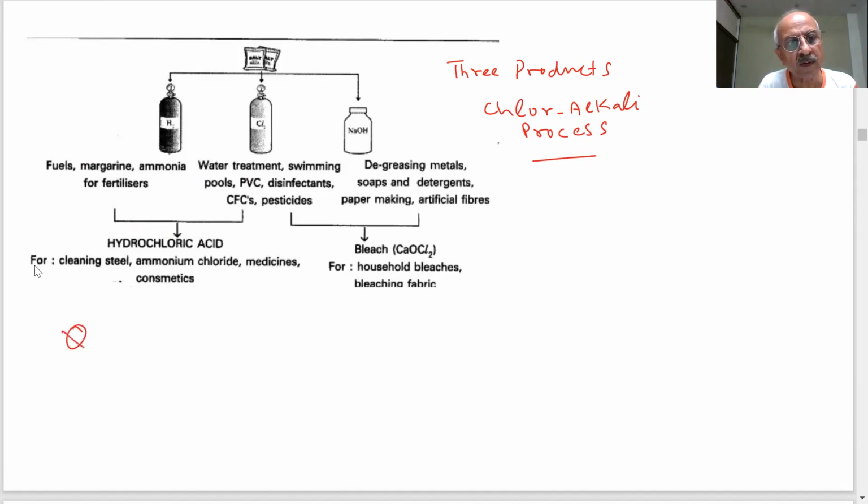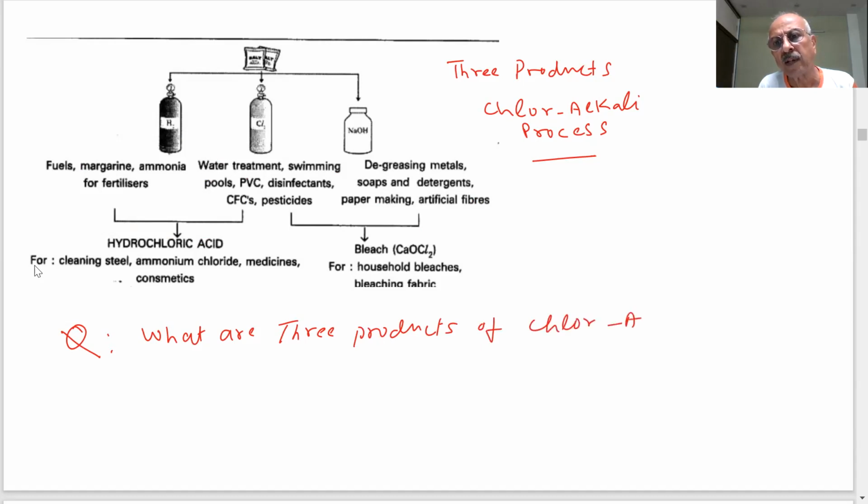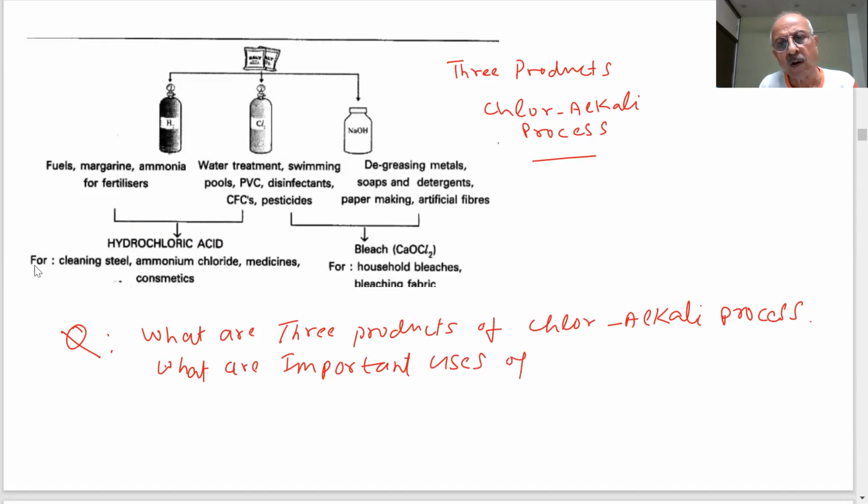The question was put up like this: what are the three products of the chlor-alkali process, and what are their important uses?